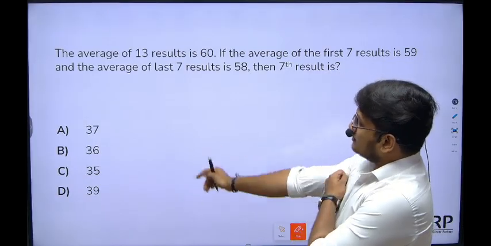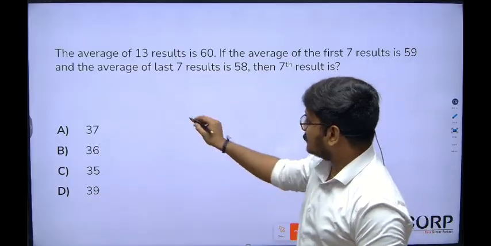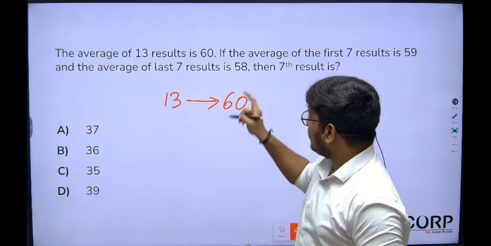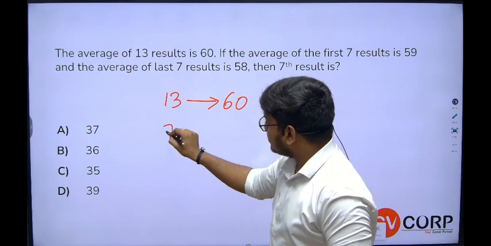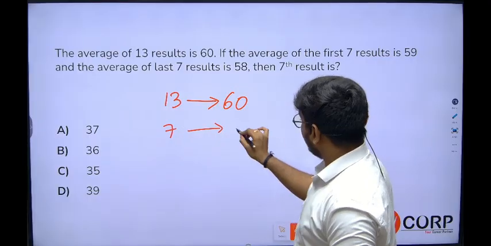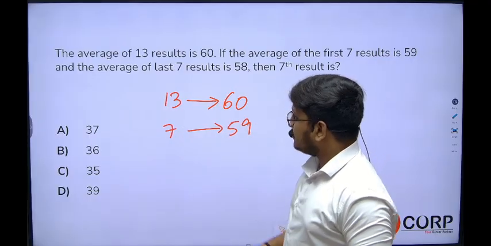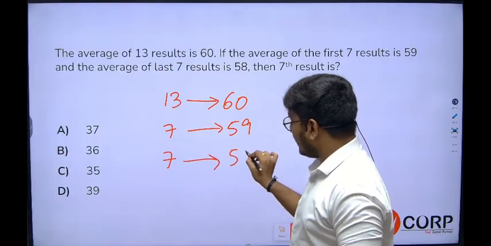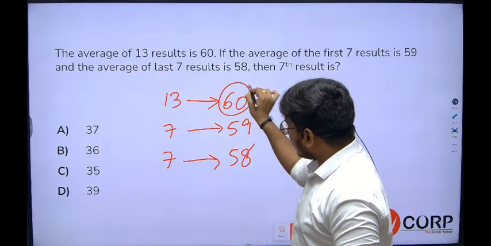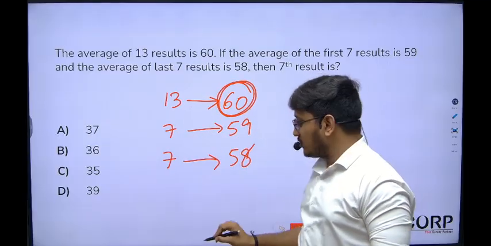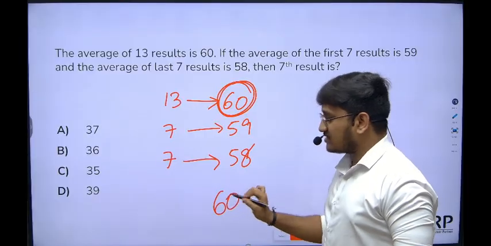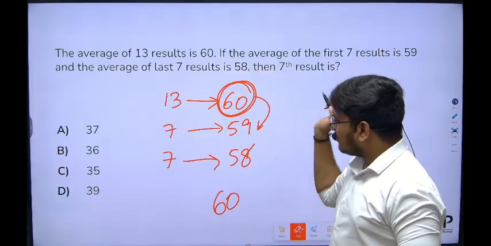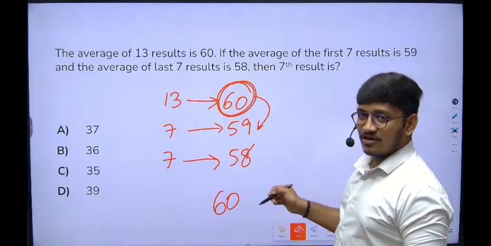Here the average of 13 results is 60, which means 13 results I can write as 60. The average of the first 7 results is 59, and the average of the last 7 results is 58. If you observe, everybody in the class, all 13 students, should have how many chocolates? 60 chocolates. Write it separately. Everybody in the class should be having 60 chocolates. But this person is having how many less chocolates compared to the 60?